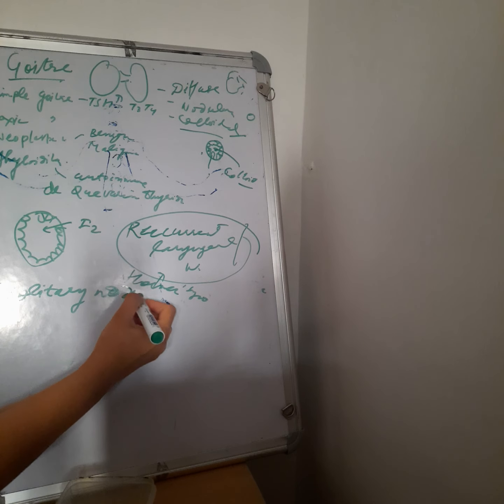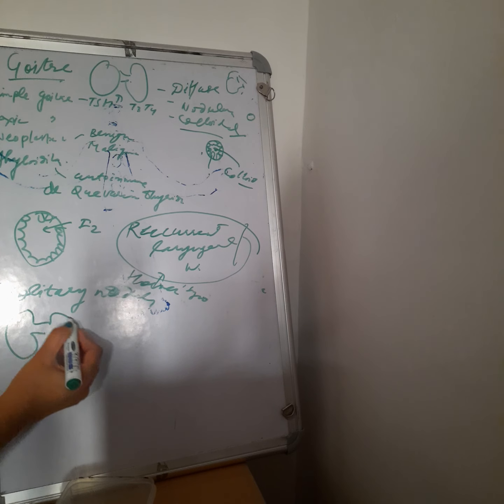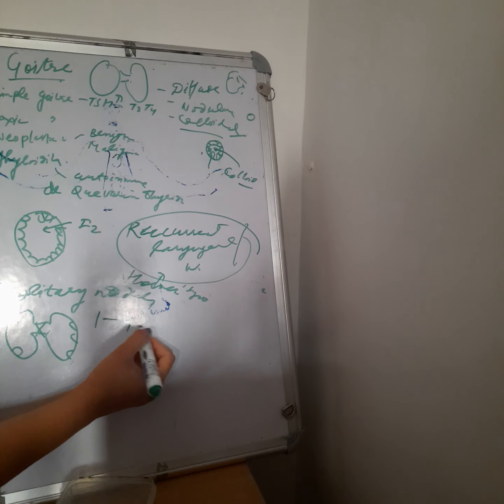Solitary nodule means a single swelling that is isolated from the other lobes, and this happens in the thyroid lobes only, not in the isthmus. This happens in any area of both the lobes, and it might be of variable size, 1 to 4 centimeters.